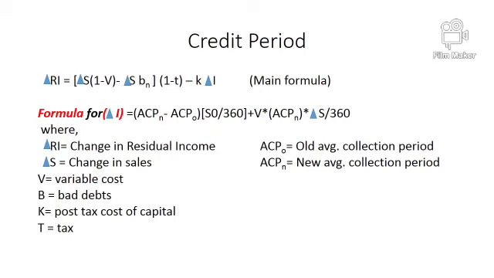Now let's put these figures into the formula and find out what is the change in RI.